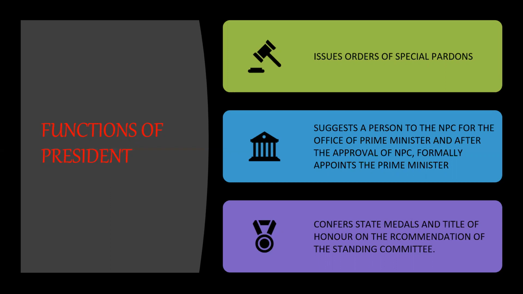He confers state medals and titles of honors on the recommendation of the Standing Committee. We have read that the President is only a ceremonial head and he works upon the advice of the National People's Congress and Standing Committee. So all these tasks are somehow recommended by the National People's Congress and Standing Committee, but in the end performed by the President.